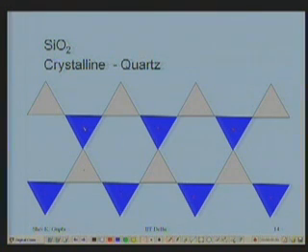Coordination, silicon being in this body center of the tetrahedron, the 4 corners of the tetrahedron gave me only 4 coordination. Each corner is common between 2 tetrahedra. Oxygen is half here and half there, and 4 oxygen corners, 4 halves of this makes it 2. So 4 corners oxygen, each corner giving half makes it 2 oxygen, and within the tetrahedron only 1 silicon is there. So SiO2 formula is satisfied.